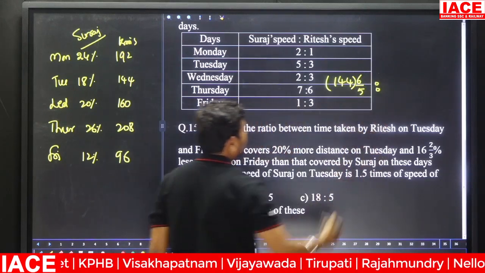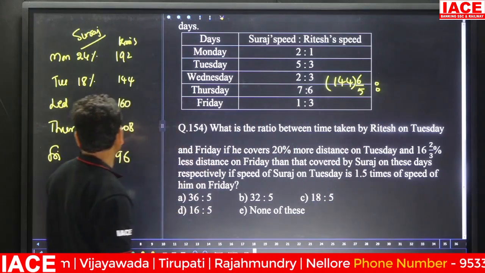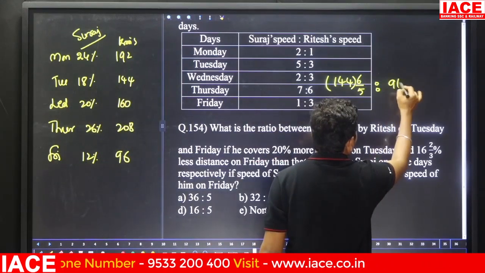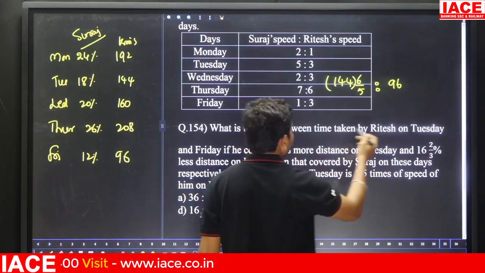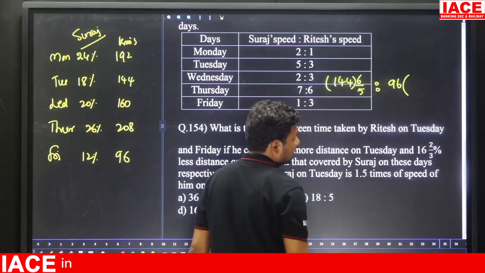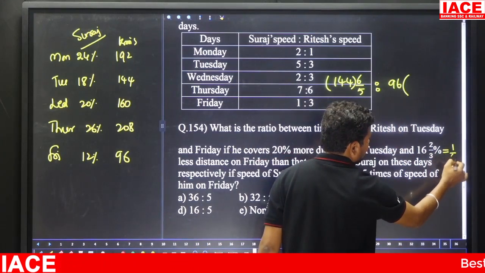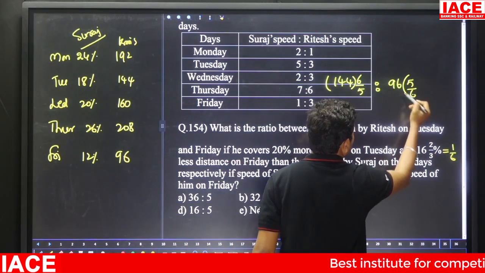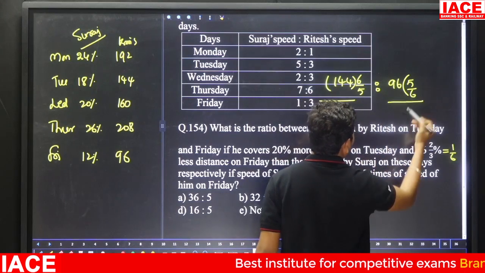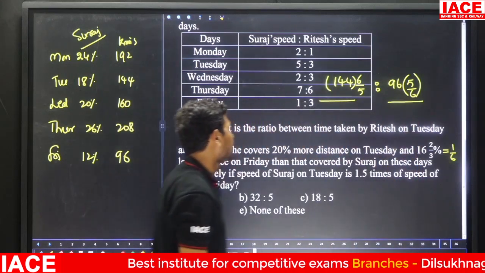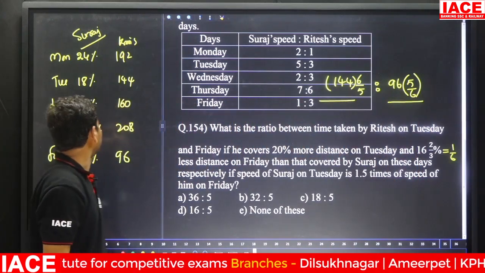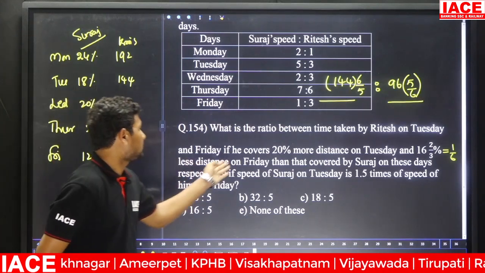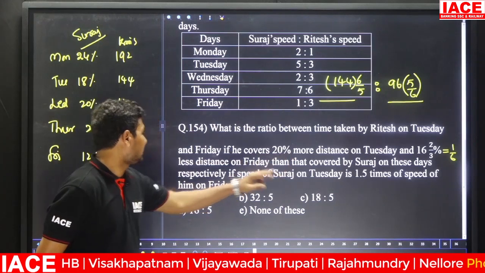And Tuesday and Friday. Friday is how much? 96. 16 2/3 percent less distance. 16 2/3 percent is equal to 1/6. 1/6 less distance means it is becoming how much? 5/6. Here the distance. Then on Tuesday and Friday, and 16 2/3 less distance on Friday, that covers the Suraj on these days respectively.